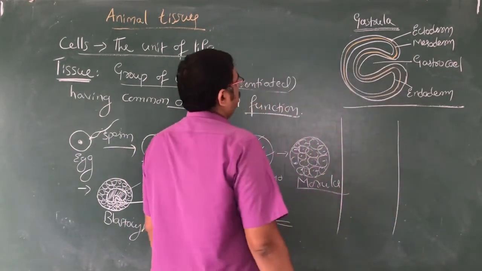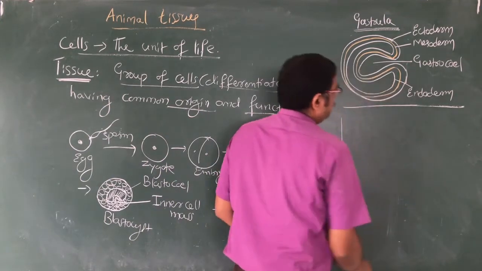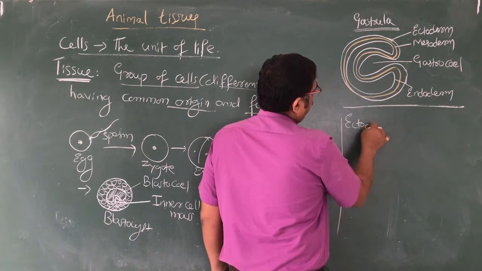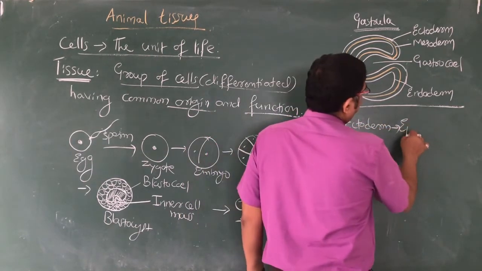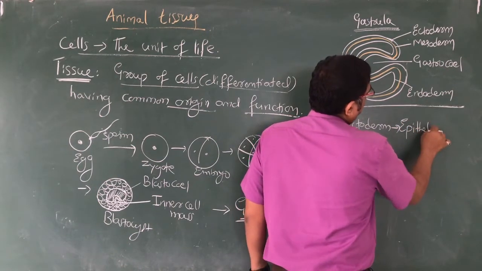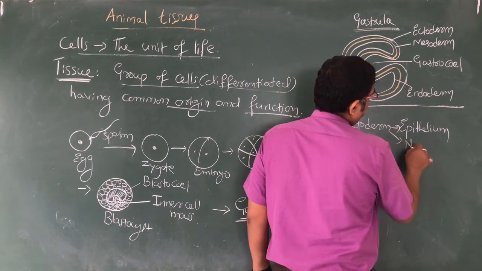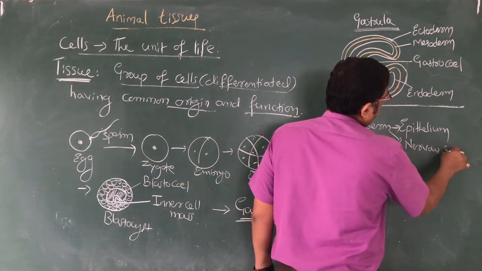Basically, mainly here the ectoderm gives rise to epithelial tissue, epithelium, and it also gives rise to the nervous system. So nervous tissue, the nervous system, it gives rise.